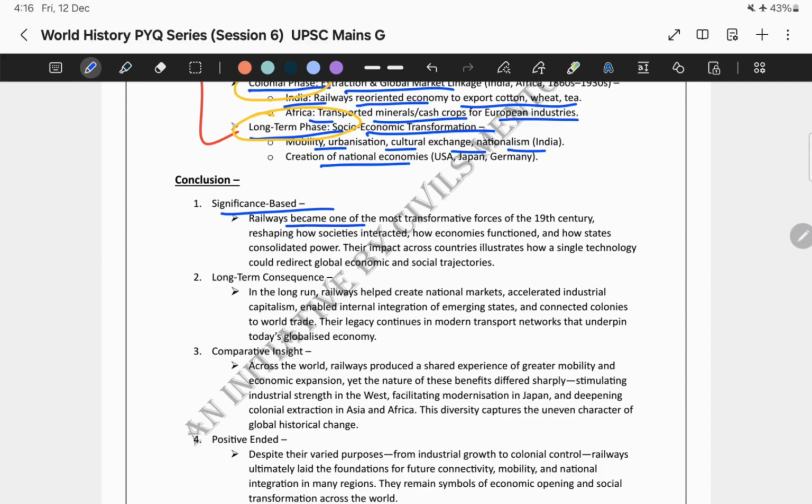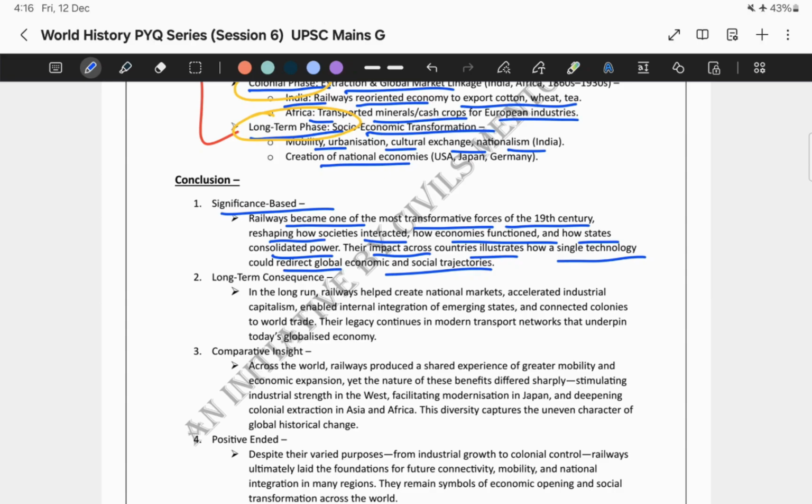Like, that the railways became one of the most transformative forces of the 19th century, reshaping how societies interacted, how economies functioned, and how states consolidated power. Their impact across countries illustrates how a single technology could redirect global economic and social trajectories. So, this is the significance-based. Like, what was the impact of the railways? What was the significance of it? So, basically, in this particular approach, you are emphasizing the historical importance.